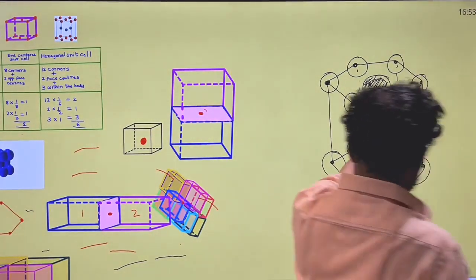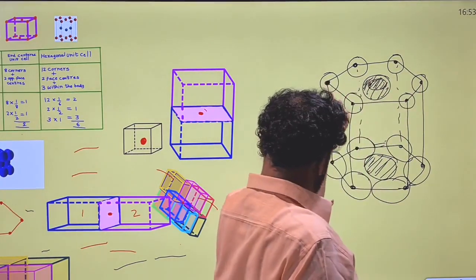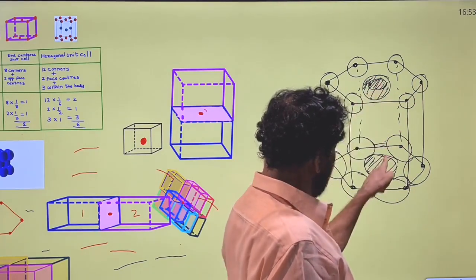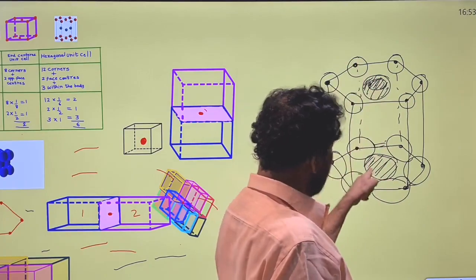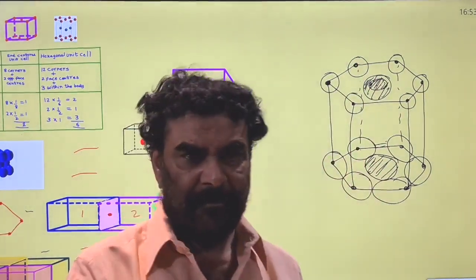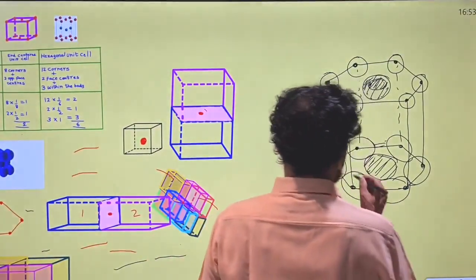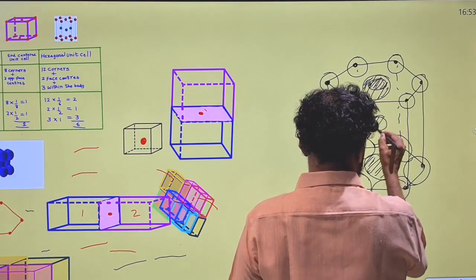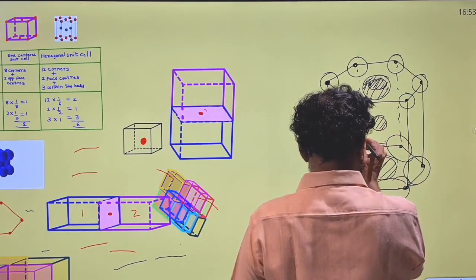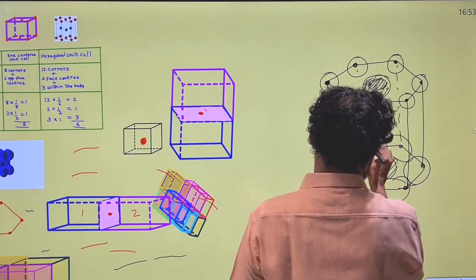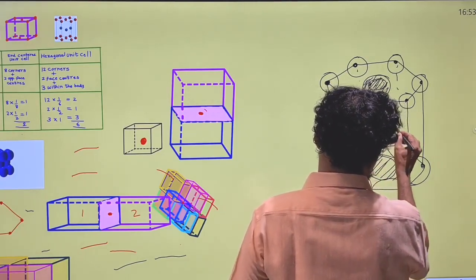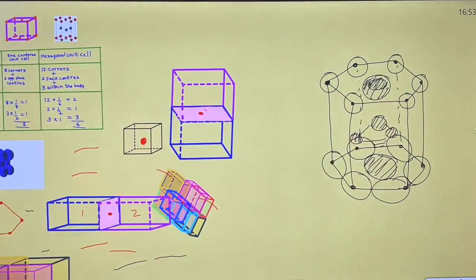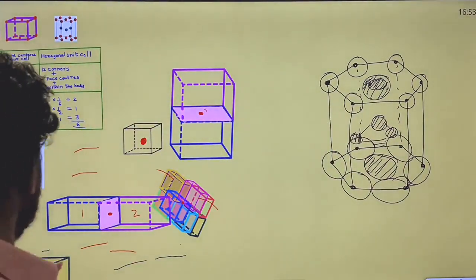So how many lattice points are there? You see, there are 6 lattice points here, 6 lattice points here, and the center one and the center one. In addition to this, there will be 3 more lattice points inside the hexagonal box, exclusively inside the box, like a body centered unit cell.